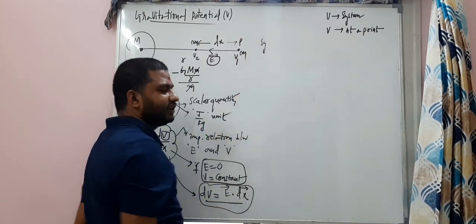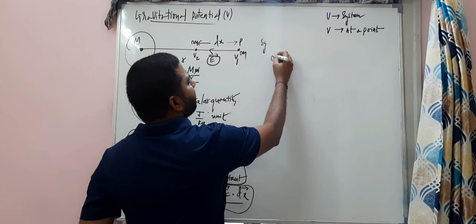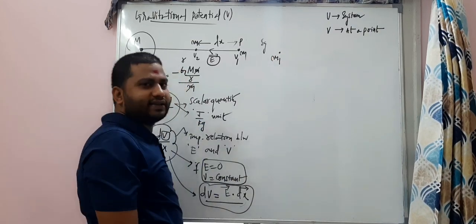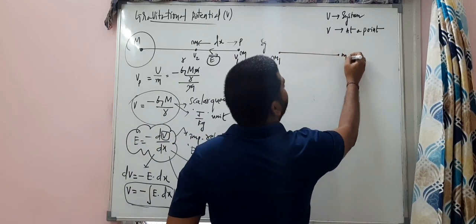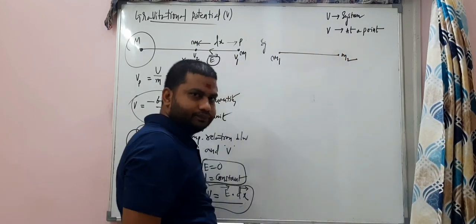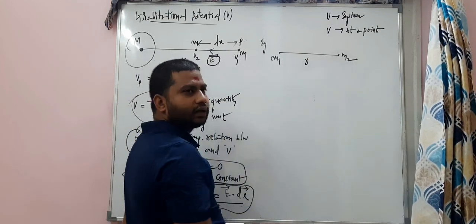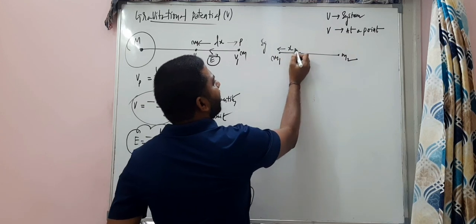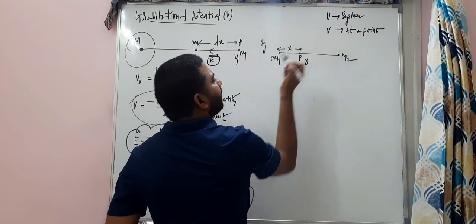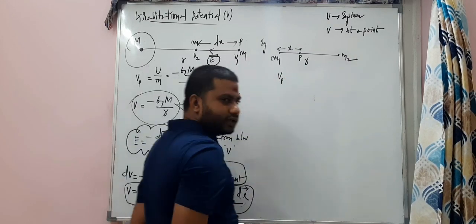Let's see this example. There is a mass m1. There's a mass m2. The distance between them is r. At a point x from the first mass, point P, we need to find the potential at point P, my dear students. Carefully.